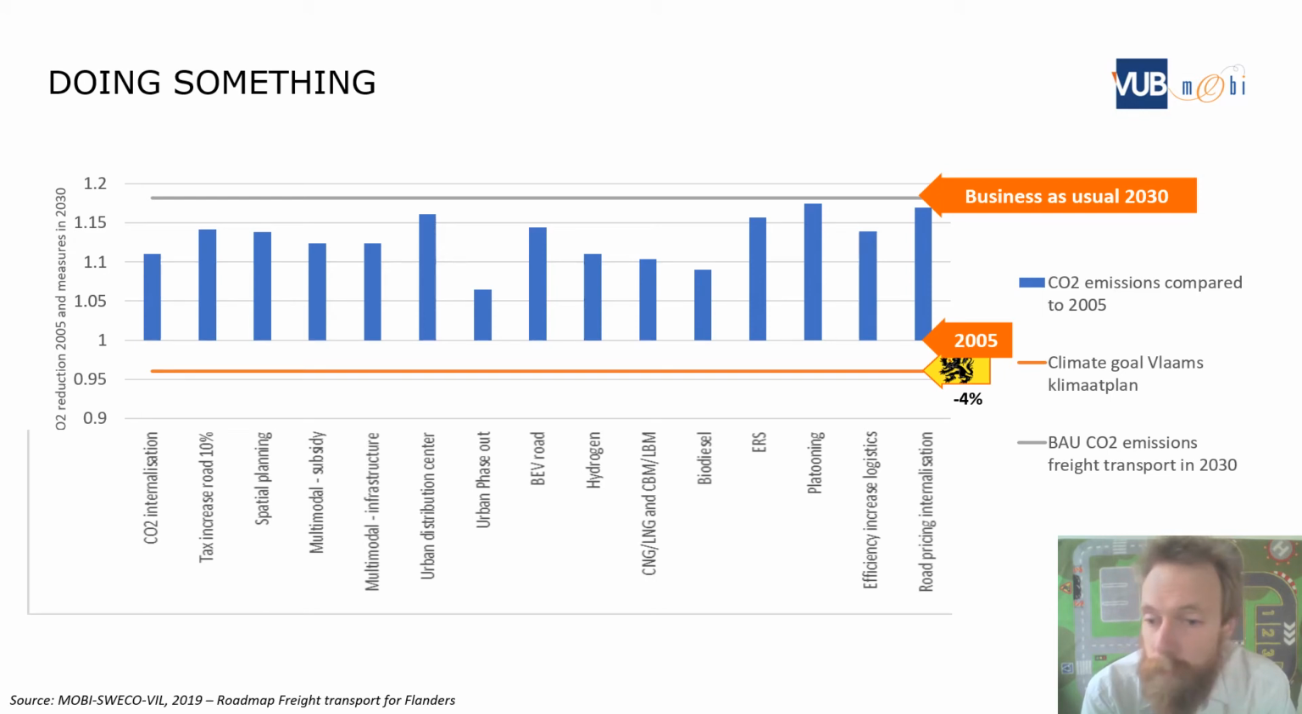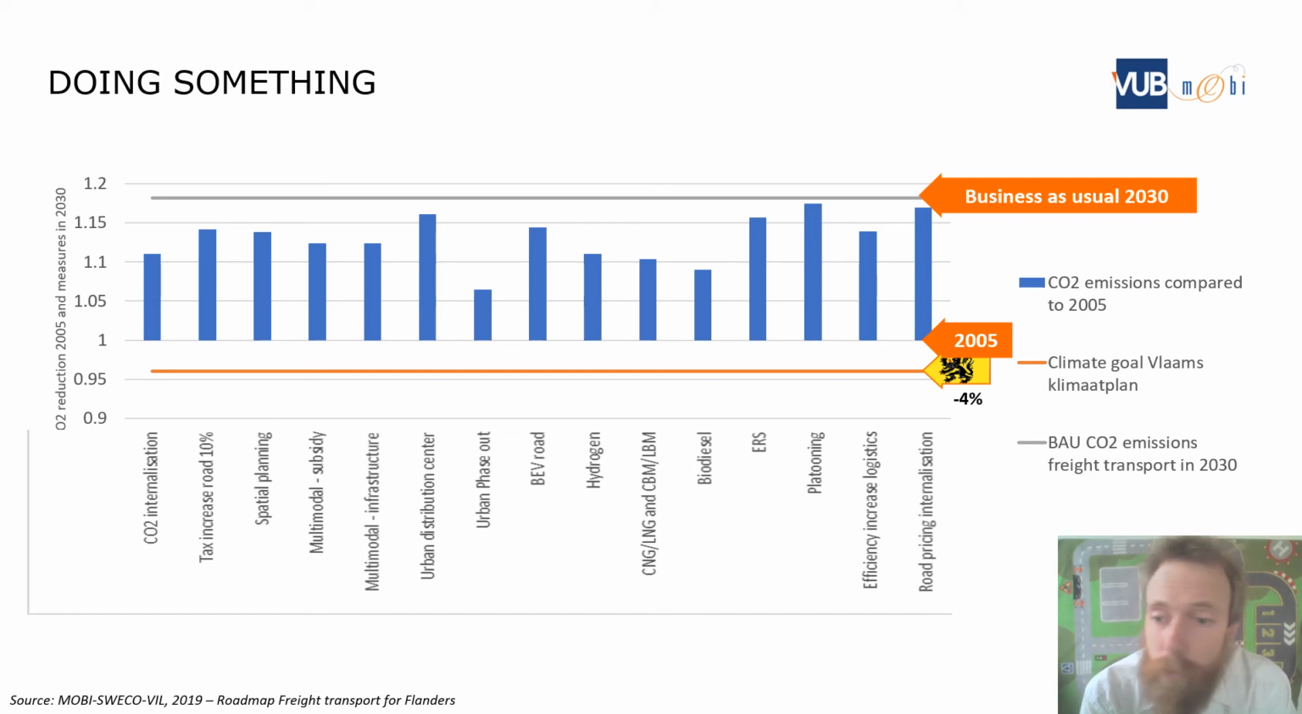In the past, we did some simulations, of which one for the Flemish government, where we developed a roadmap for freight transport for Flanders. There we simulated 15 individual measures to reduce CO2 emissions by 2030. On the graph, you see that the line of 1 is representing the situation in 2005. If we do nothing, we have an increase in CO2 emissions by 90% in 2030 for freight transport.